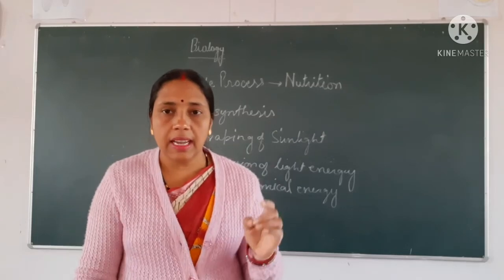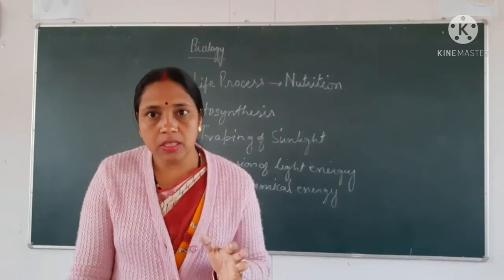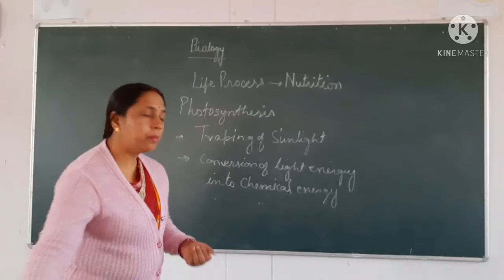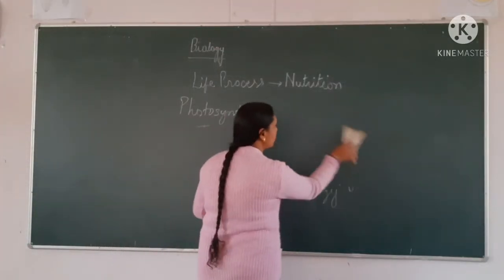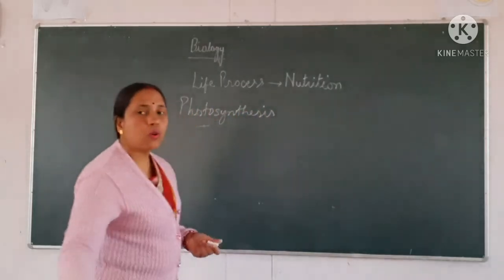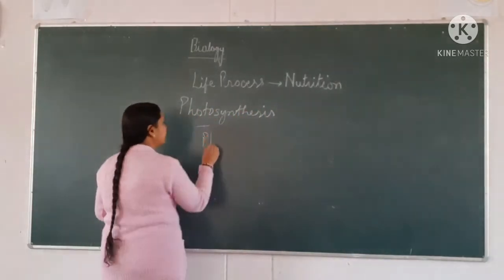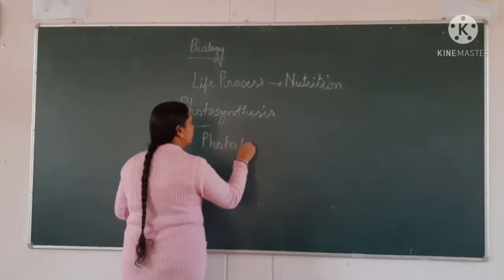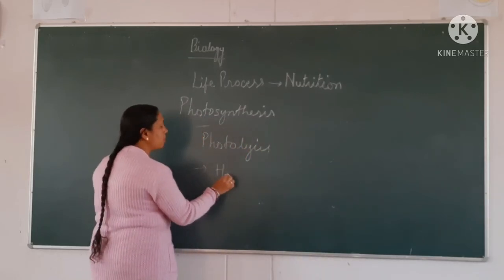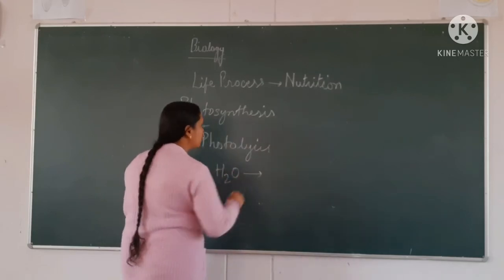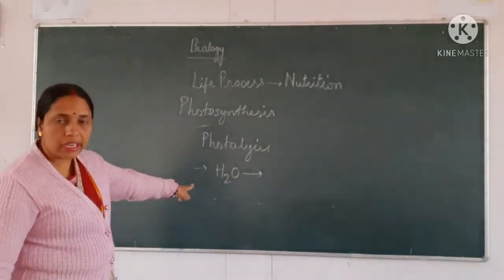There is one process which takes place inside the plants, known as photolysis. It is a very important process. Photolysis is the process of breakdown of the water molecule.